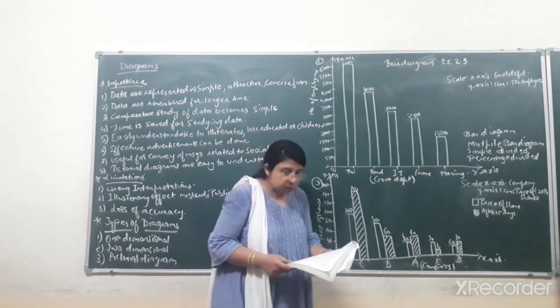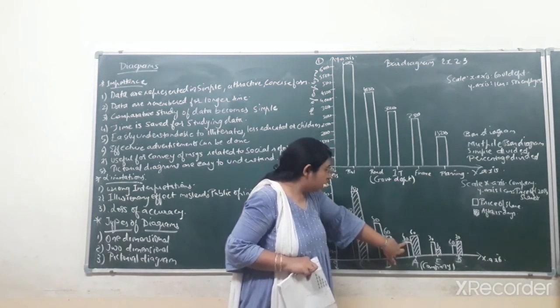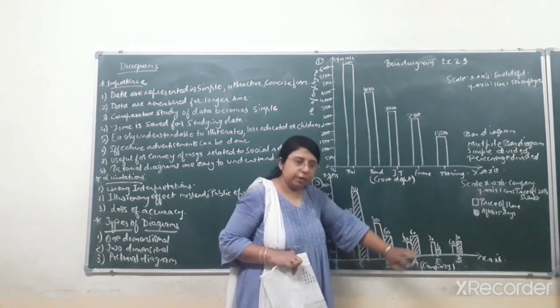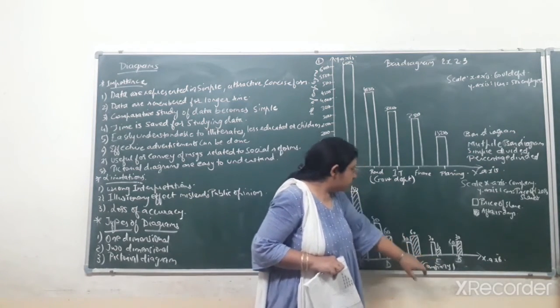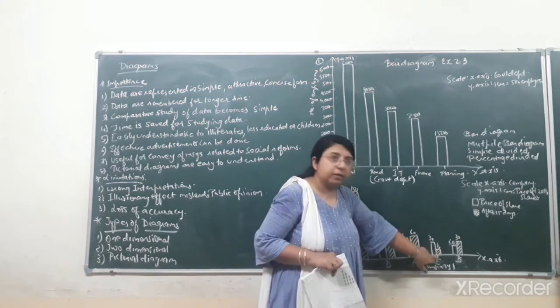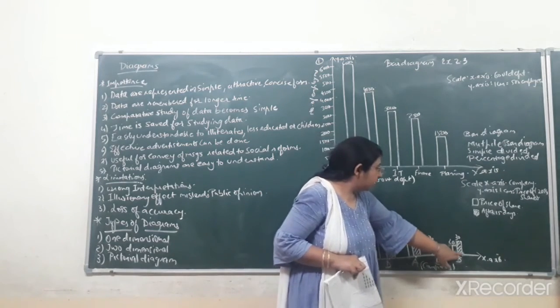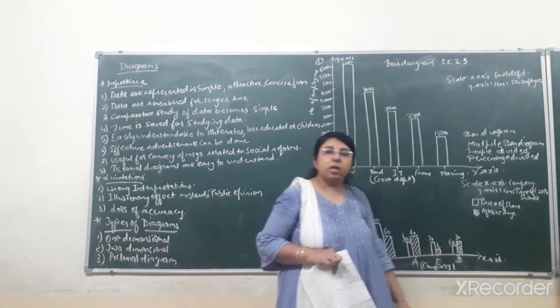Company A's prices are 40 and 60. So the first is 40, the current price, and 60 after 15 days. Next is company E, the current price is 30, and the price after 15 days is 10. Then company B, the current price is 20, and the price after 15 days is 30.